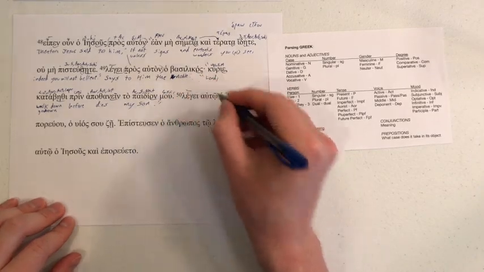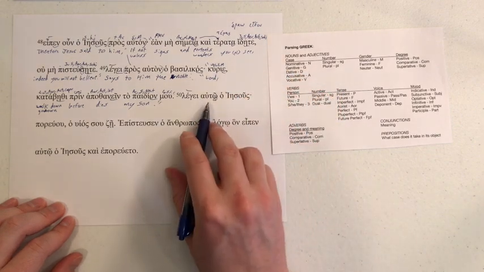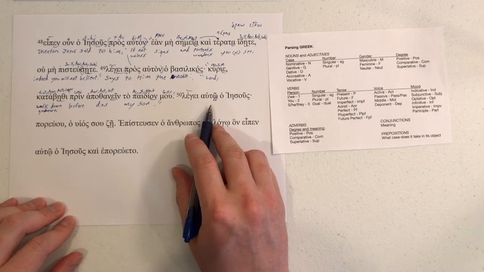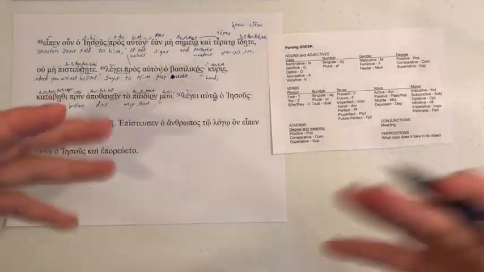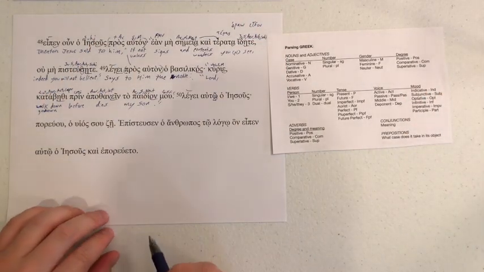We get lege, don't need to parse that. Autoi, sub iota right there. Interesting that we've got a different form of direct address. Not direct address, I know, confusing. Vocative is direct address, and this is the indirect object of the verb. There we go. That was a little bit more difficult than it should have been.